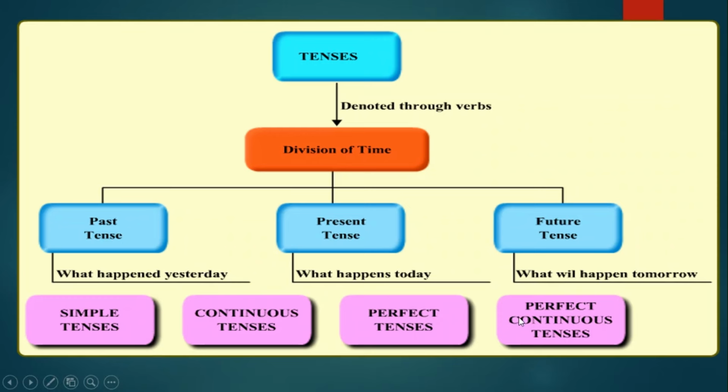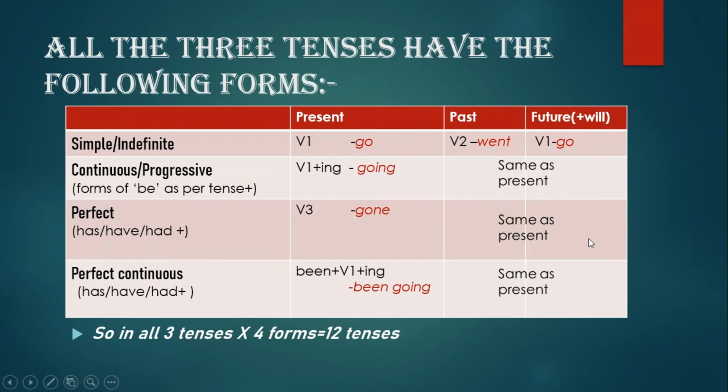Past would tell us about what happened earlier, again in 4 subdivisions, and similarly the future tense. So all of the 3 tenses, past, present and future, will further be classified into simple indefinite, continuous or progressive, perfect and perfect continuous. So in all you will have 3 tenses into 4 forms each. So there are in all 12 tenses.